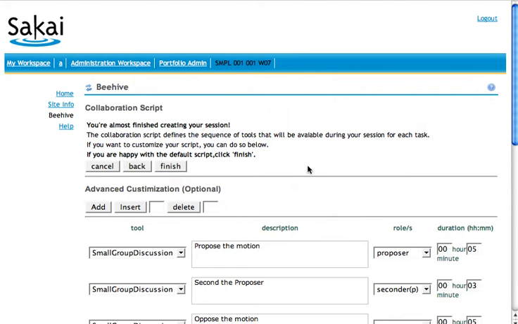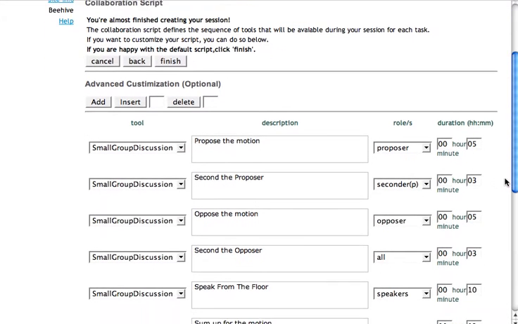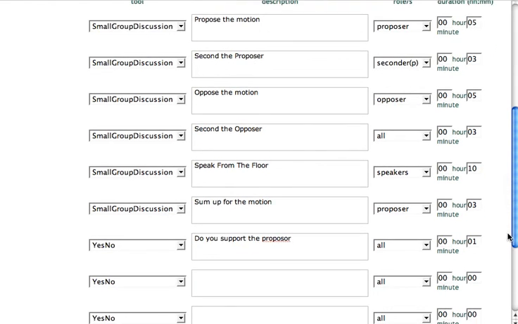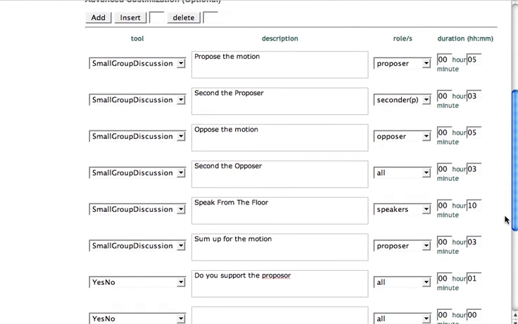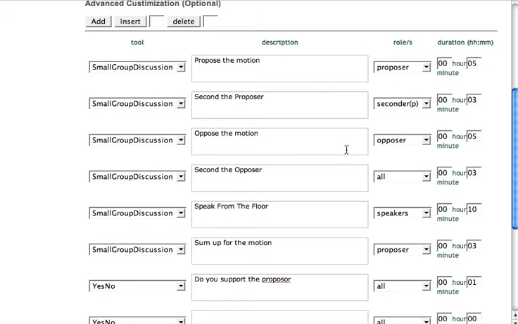This is our collaboration script. It shows that the activity consists of this many tasks. Propose the motion, second the proposer, oppose the motion, second the opposer, speak from the floor, sum up for the motion, and do you support the proposer.